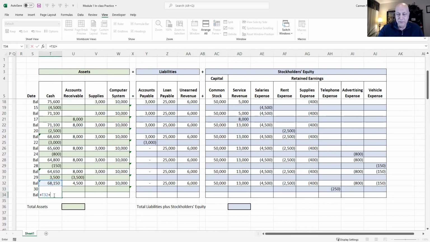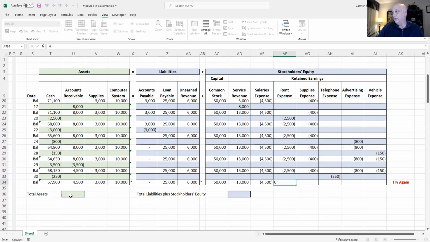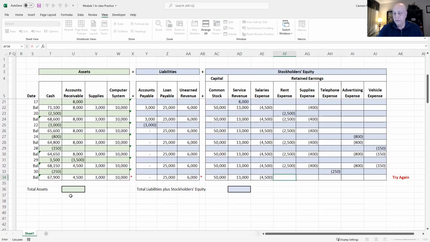So our ending cash balance for the month is going to be $67,900, $4,500 for receivables, $3,000 for supplies, $10,000 for the computer system, nothing for accounts payable, $25,000 for loan payable, $6,000 for unearned revenue, $50,000 of common stock, 13 of service revenue, $4,500 of salaries, rent 2,500, supplies expense 400, telephone expense 250, advertising expense 800, and vehicle expense 150.